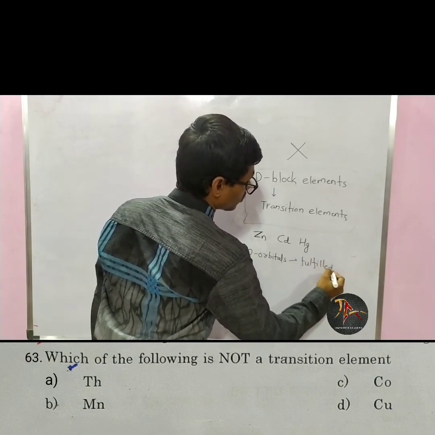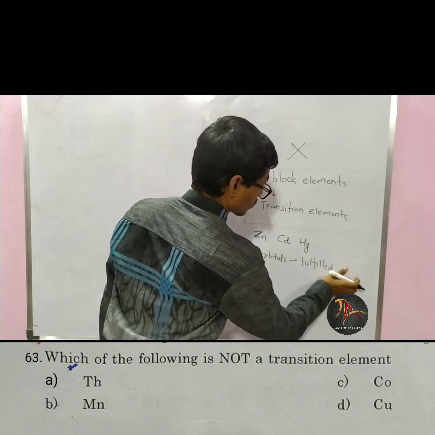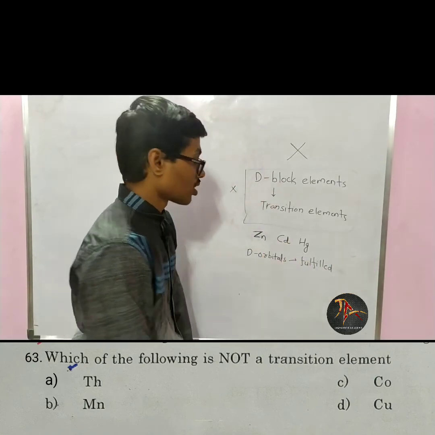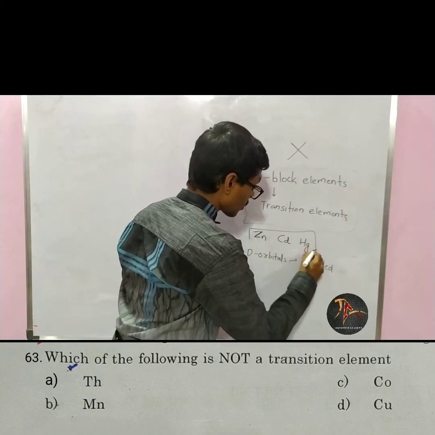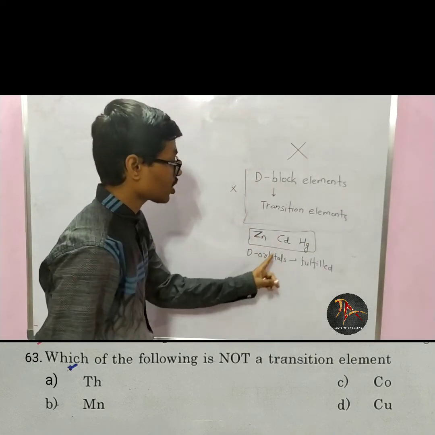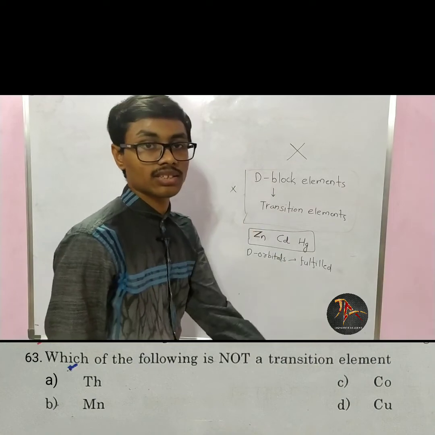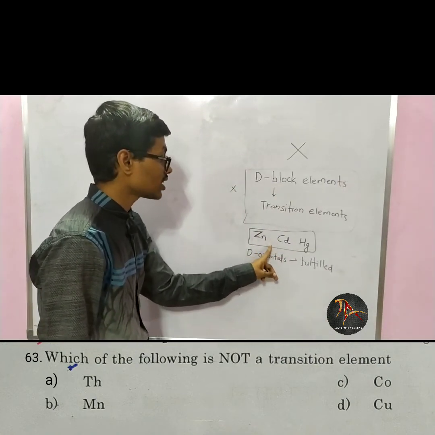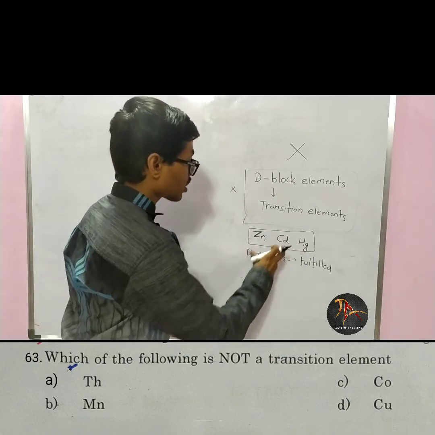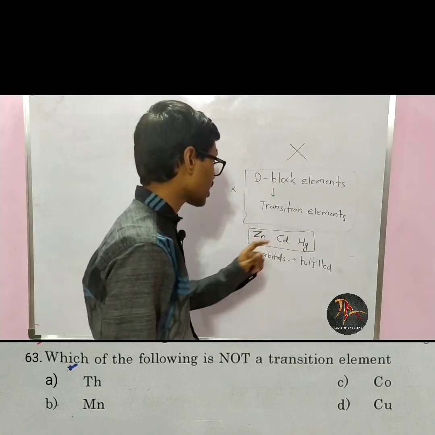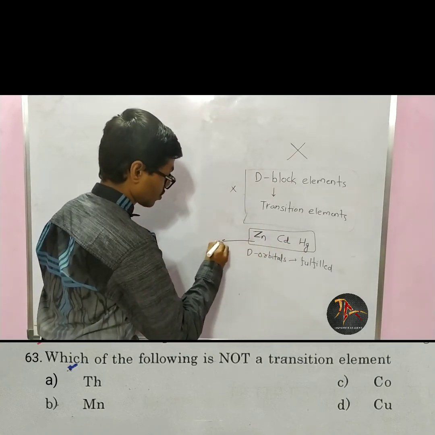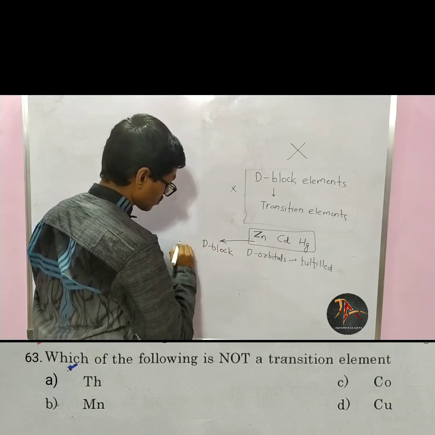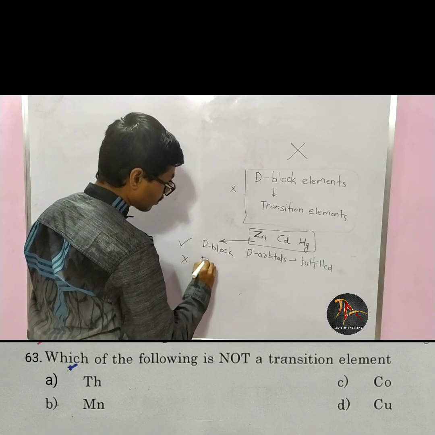Since these d orbitals are fulfilled, they cannot generate more than one valency, only one. So zinc, cadmium and mercury are d block elements but not transition elements.